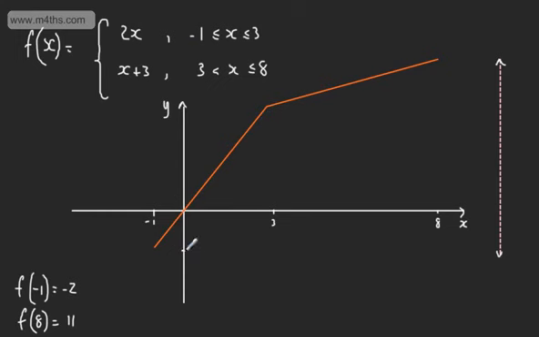So what we've got then is this point right here. Now it's not massively accurate in terms of its scale, but that point is going to be -2, and then this point up here is going to be 11. So we could say now that the range of this particular function, the f of x, is going to be between -2 and 11. And you can see now from the sketch, that's what we're going to get. So that's another example where you might be asked to find the range given this piecewise function.